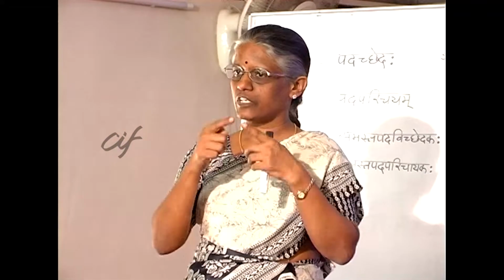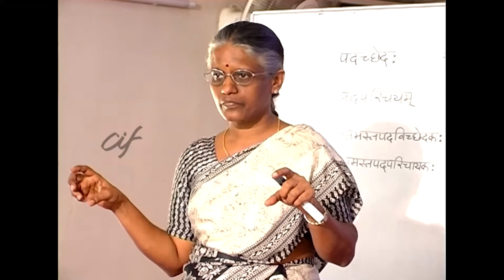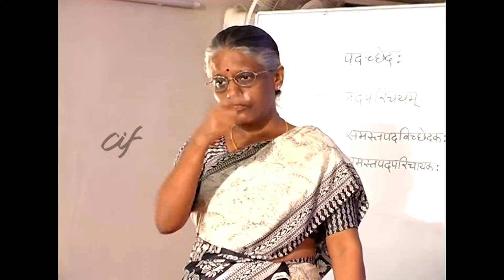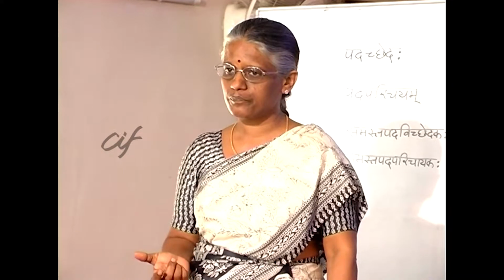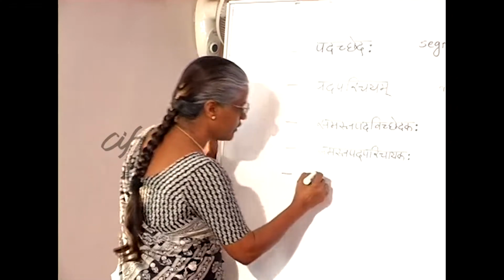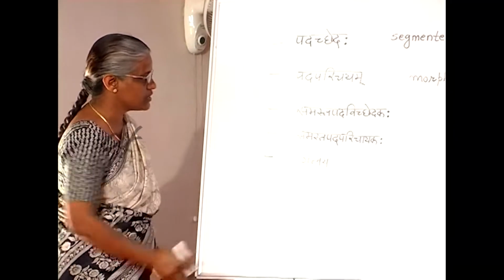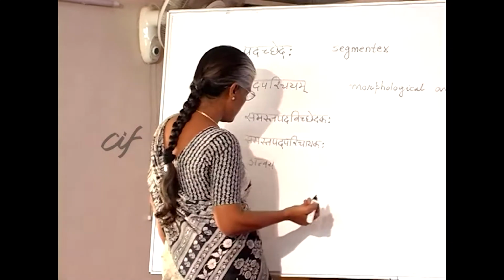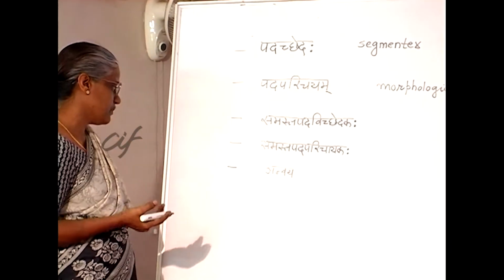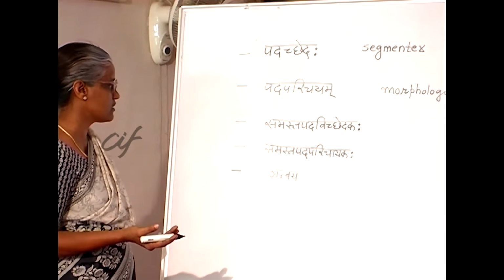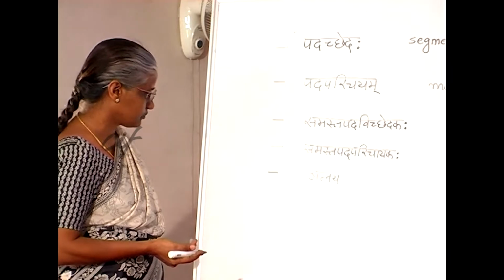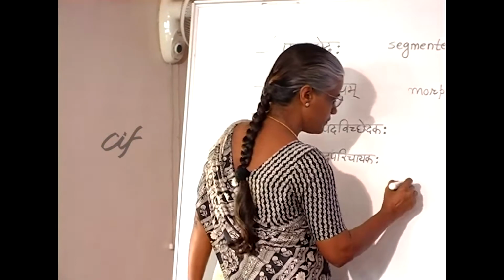Once all these modules are there, next what we need is, if we start with a shloka, what is the Anvaya order? And then what are the relations between various words? So we need the Anvaya. There are various substeps involved here, but I just call it a module which tells us about the Anvaya, and this is the parser.